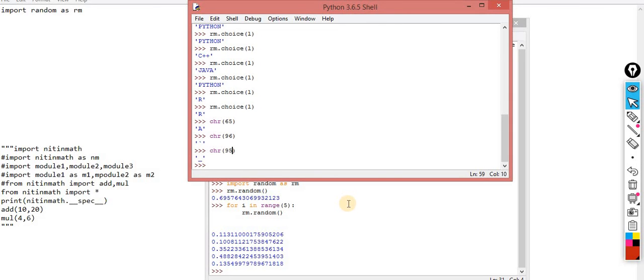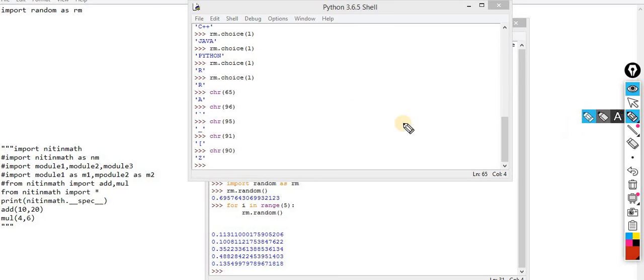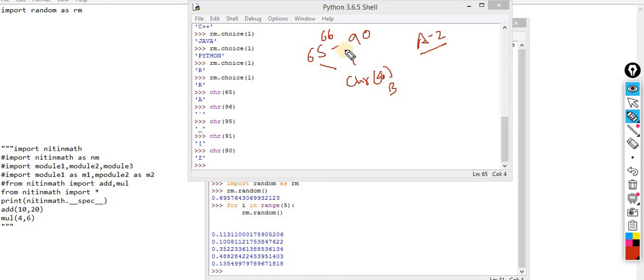65 plus 26, sorry, 91. Okay, 91. So the last value is 90. That means if I randomly generate a value between 65 to 90 and convert it into CHR, I will get a value between A to Z. Let's suppose it generates 66, so I convert that 66 into B. Okay, so this is one funda.